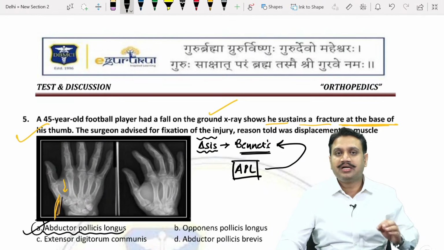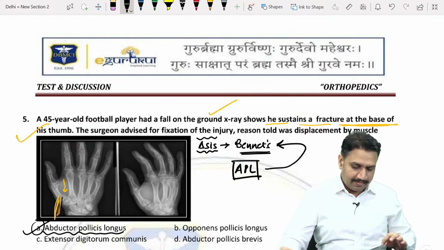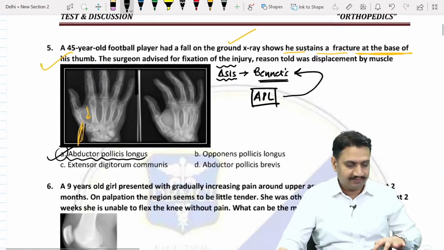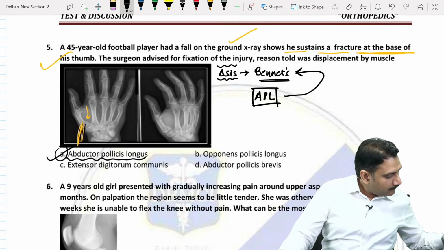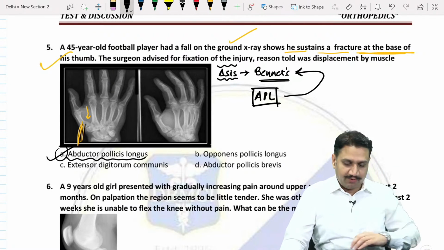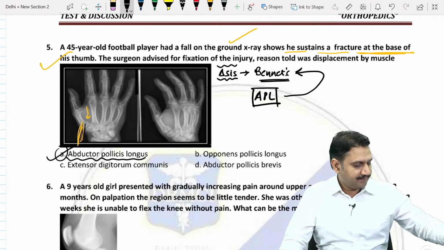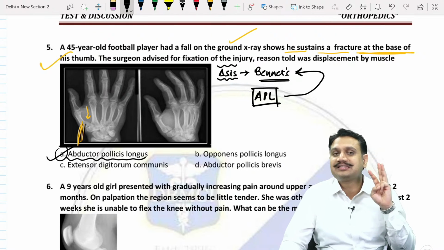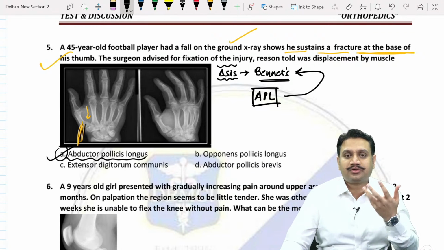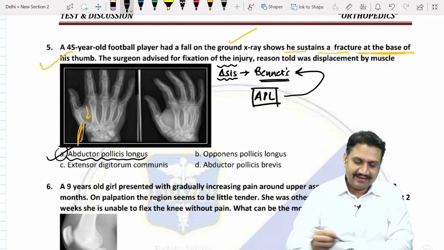Third question, APL. If I may ask you, what will be the nerve supply of the APL? Can you guys say? It will be supplied by which nerve? Can you please say what nerve is supplying it? The APL, that is the third question you have to answer in your exam, and that comes as a muscle of exclusion in that area. Okay, what is the nerve supplying the APL?